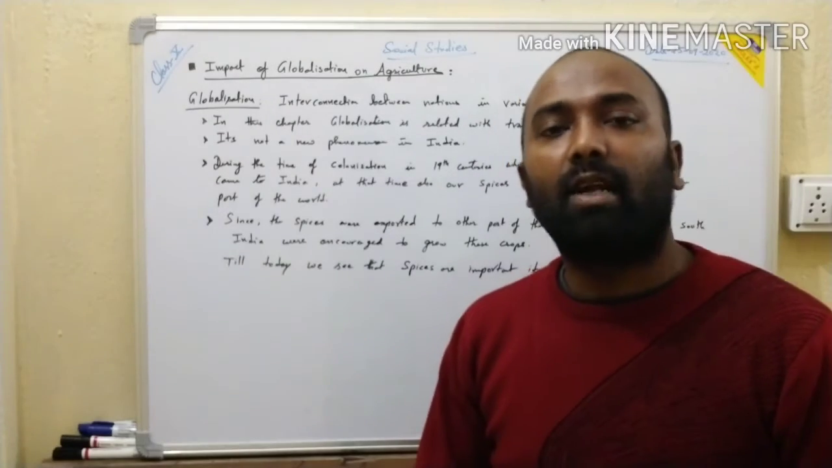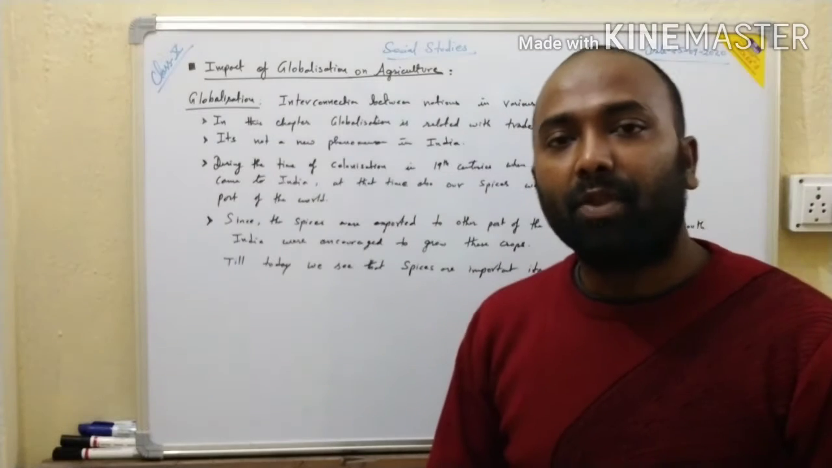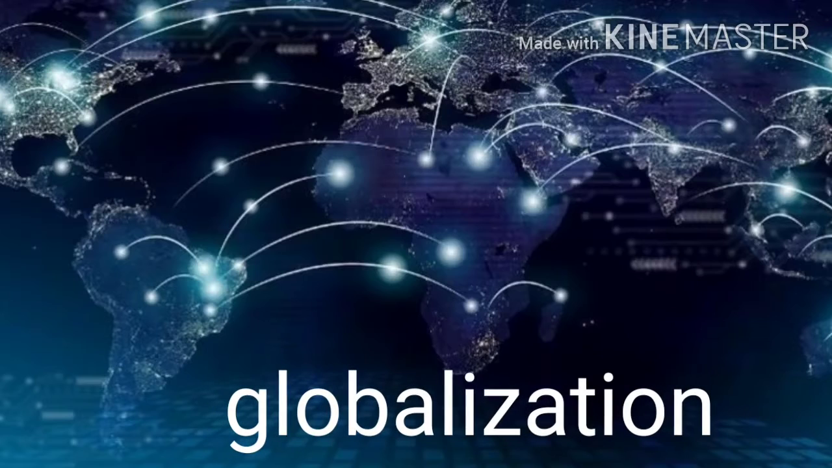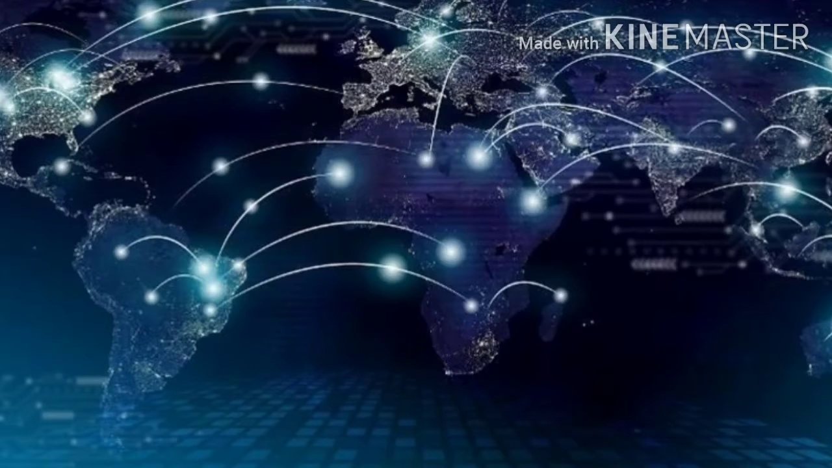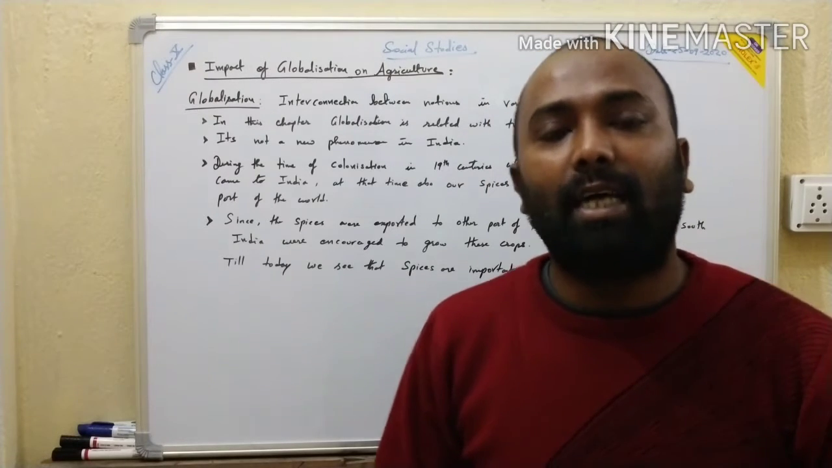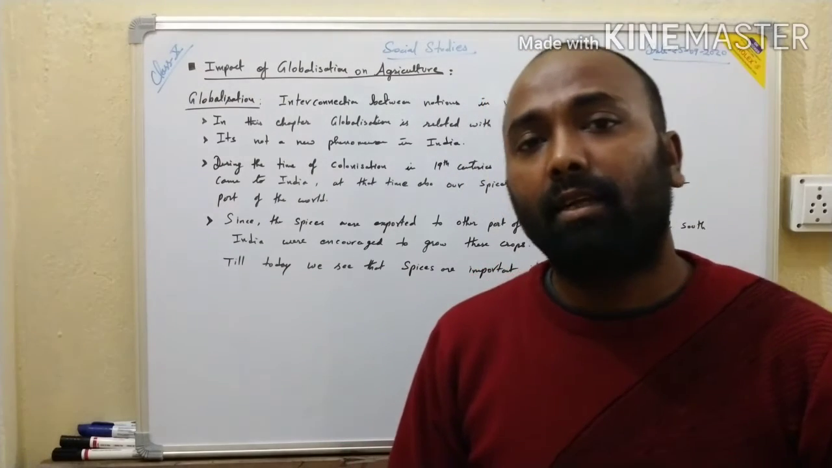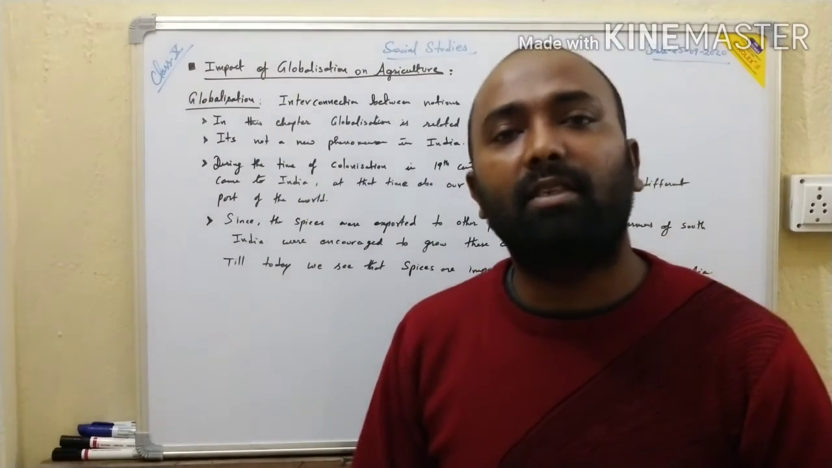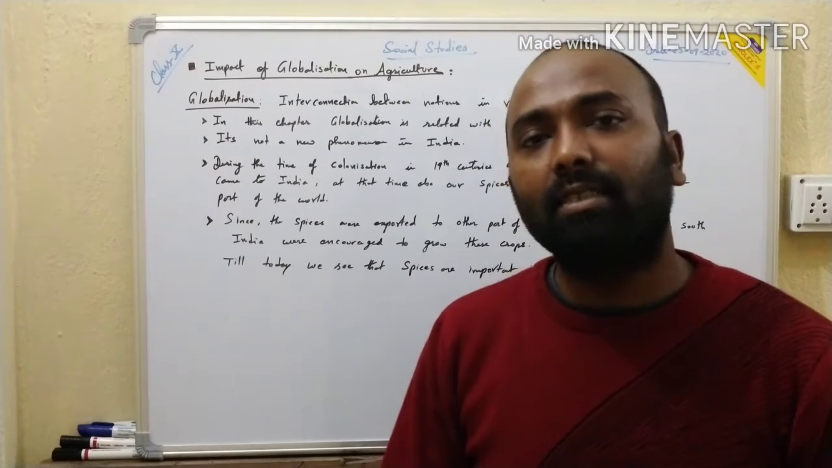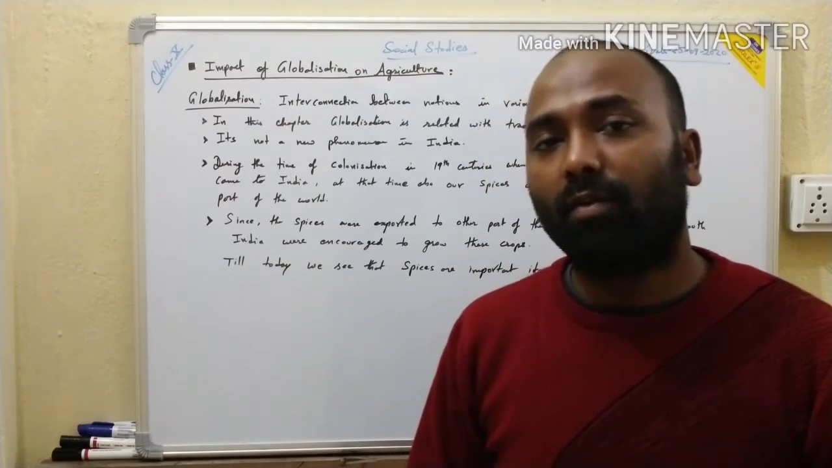Today we are going to understand the impact of globalization on agriculture. When we talk about globalization, it is actually an interconnection between the nations for various aspects. The connection between nations may be for trade, for communication, and for other aspects also. One country depends upon another country for various purposes, and this interconnection between the countries is called globalization.